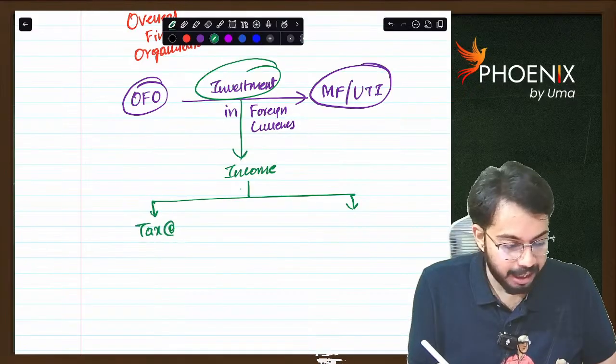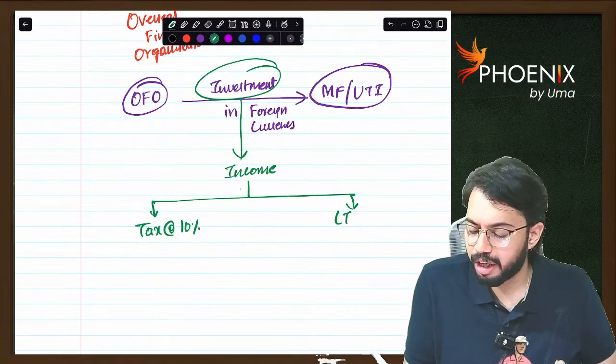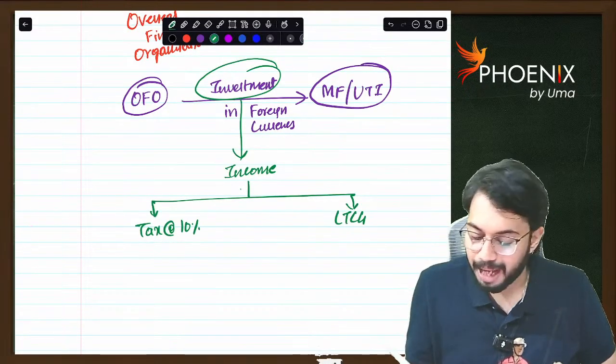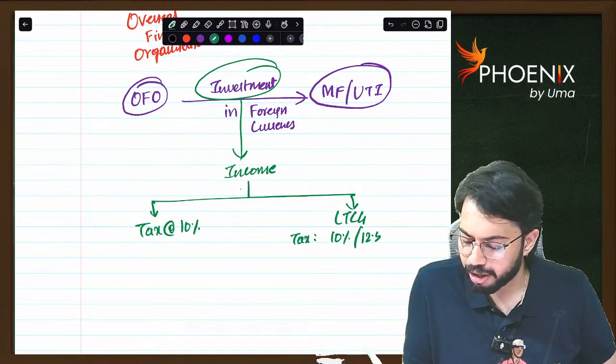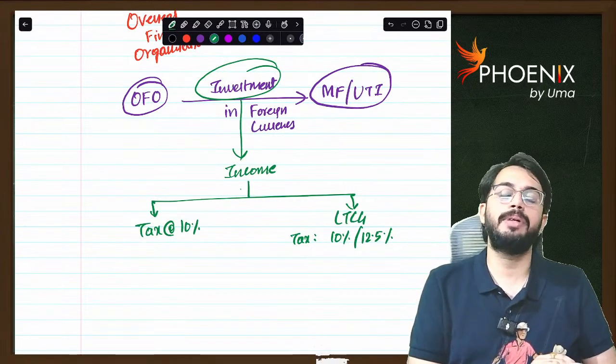It is taxable at the rate of 10%. Revenue income. If it is capital income, long term capital gain, that long term capital gain is taxable at the rate of 10% or 12.5%. Are you able to understand?